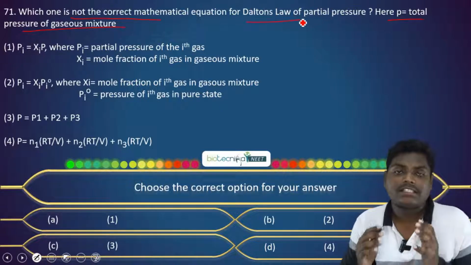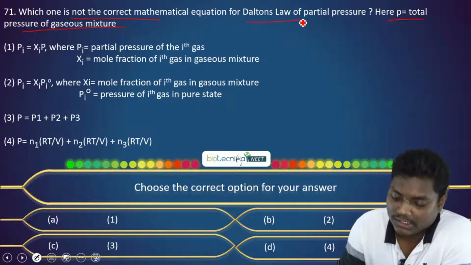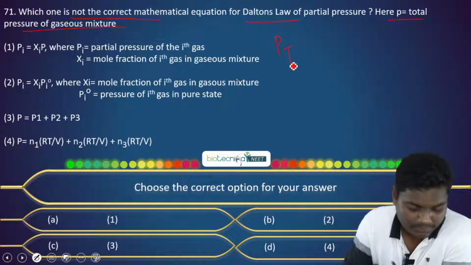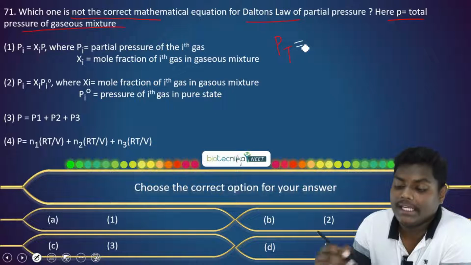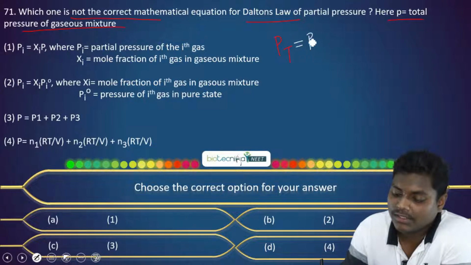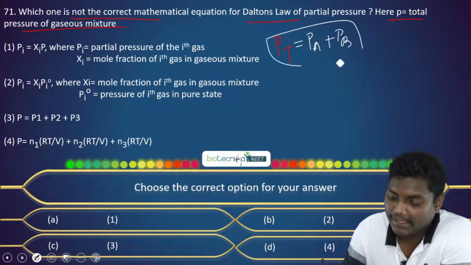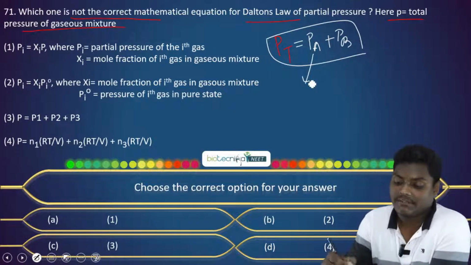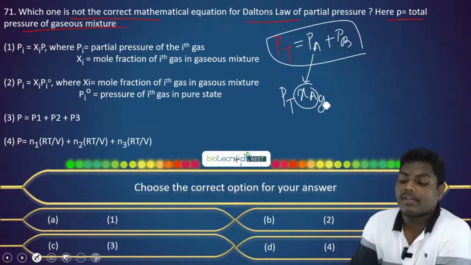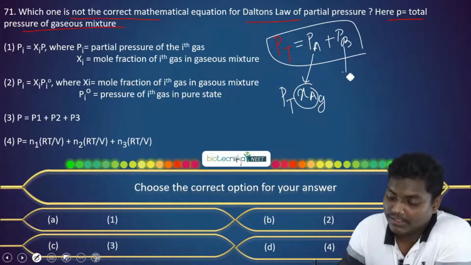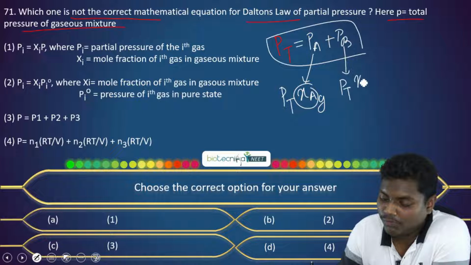Now let's first understand what Dalton's law states. Dalton's law states that the total pressure will be equal to the partial pressure of A plus the partial pressure of B. The partial pressure of A is given by the total pressure into the mole fraction of gas A. Similarly for B, total pressure into mole fraction of gas B. This is important.